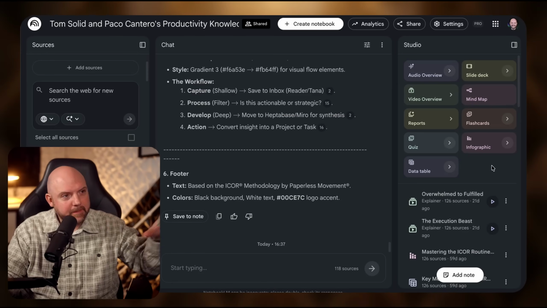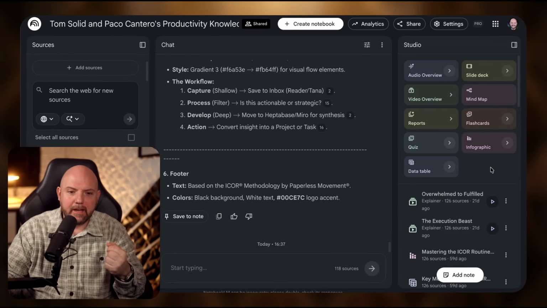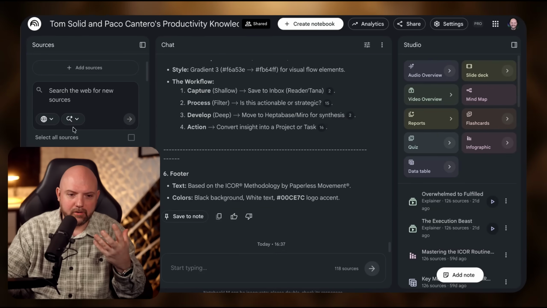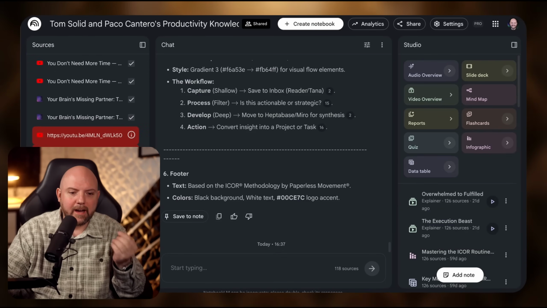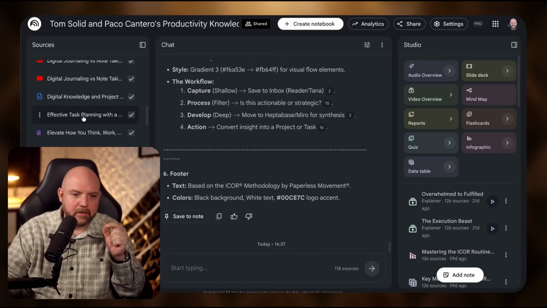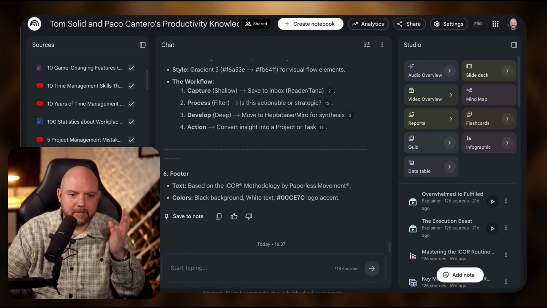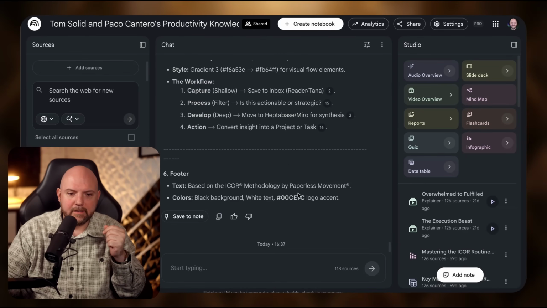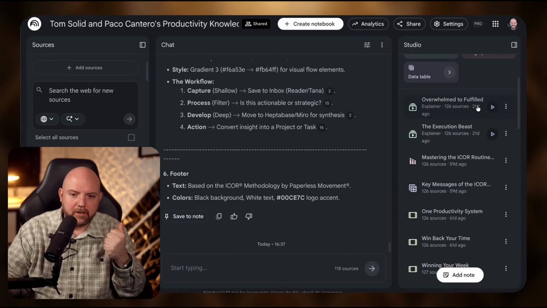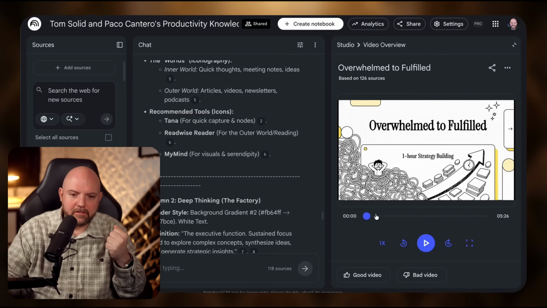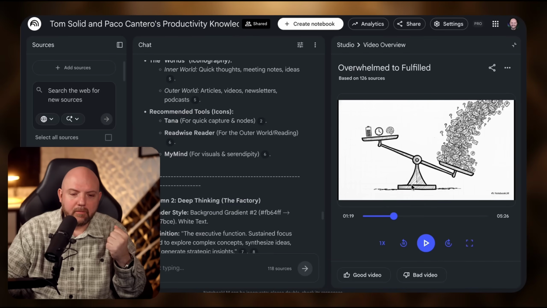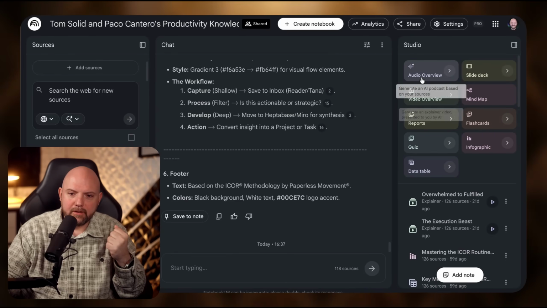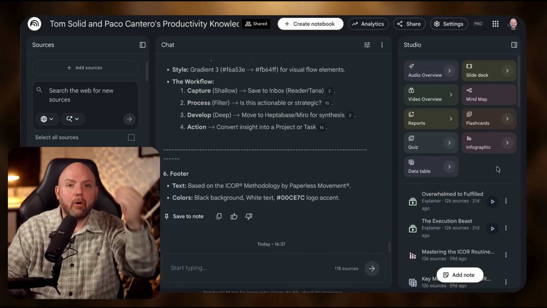Also, I would say the setup that I have killed NotebookLM. That's the RAG system that he starts then talking about in a moment. But you see here we have 118 sources in there, including links to YouTube videos, articles on websites and so on. And then now I can ask anything about these articles. But beyond that, I can also generate videos like here. You ask a question, it creates a slide deck, but also spoken text and many other things you can do with it. Audio overview, slide deck, video overview, mind map, reports, flashcards, quiz, infographics, starter table, also for free.